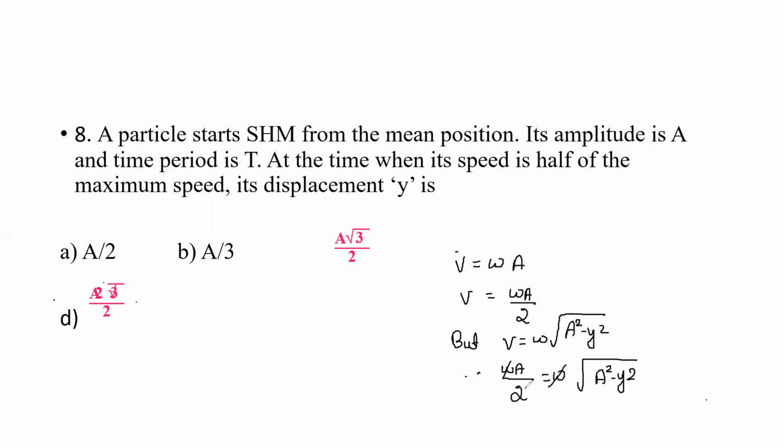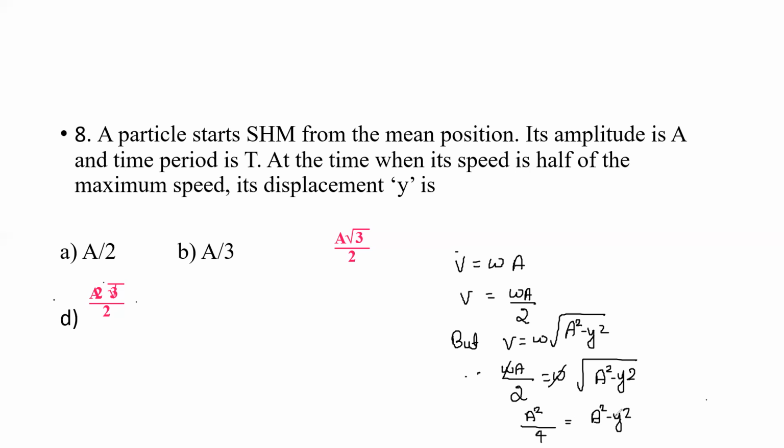So omega will get cancelled here. Squaring on both the sides, we will get A square divided by 4 is equal to A square minus y square. We need to calculate the displacement.